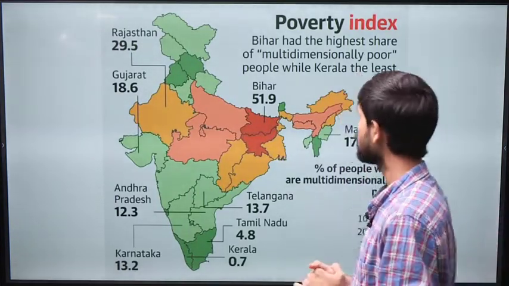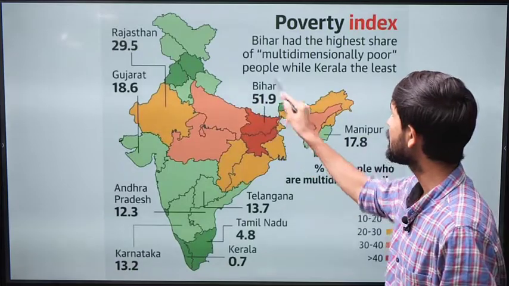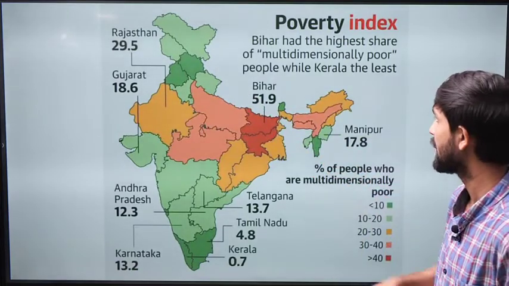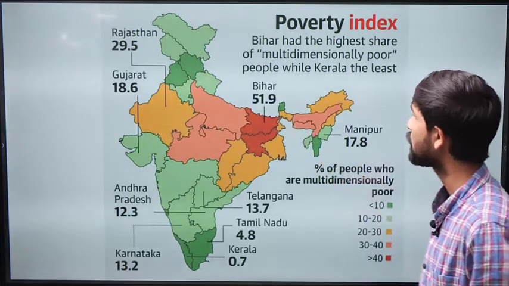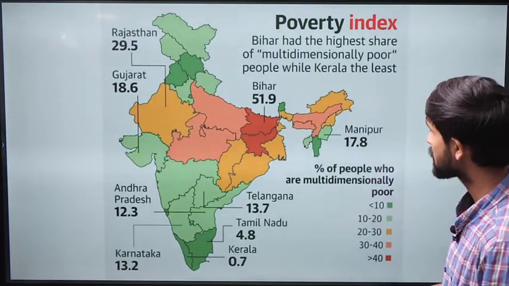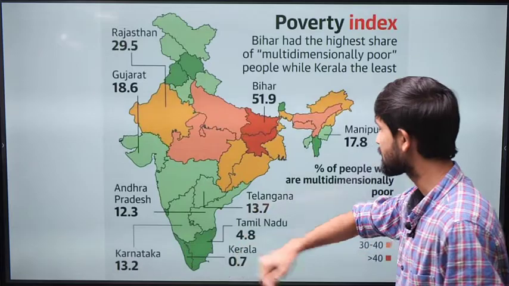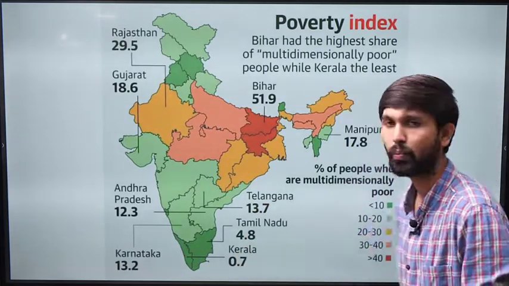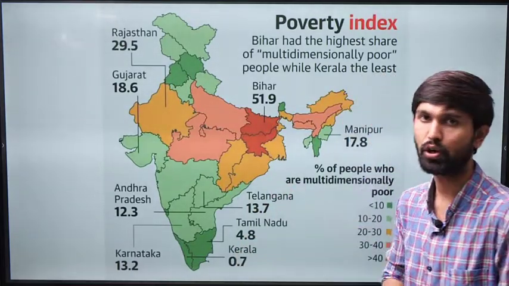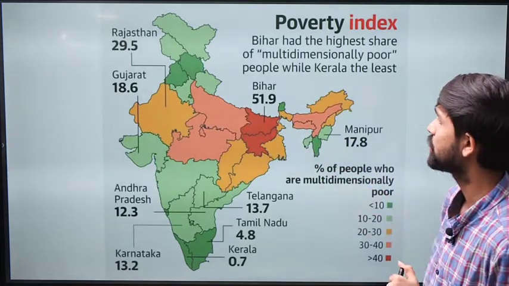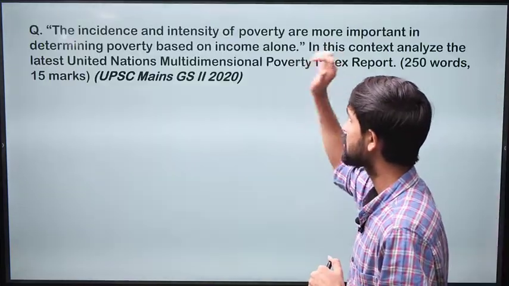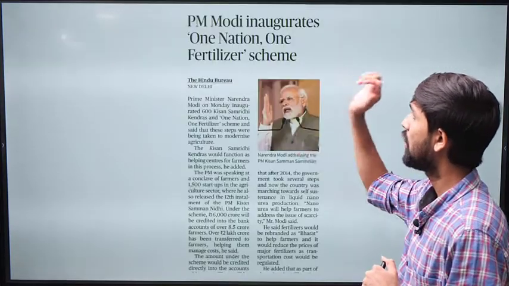So the poorest state even in the Niti Aayog's multidimensional poverty index is Bihar, where the poverty extent was as high as 51.9%, and the best performing state is Kerala, which has the least poverty, which is around 0.7%. So this is the snapshot with respect to the multidimensional poverty index for the global level as well as for the national level. And with this, let's move on to our next article for the day.